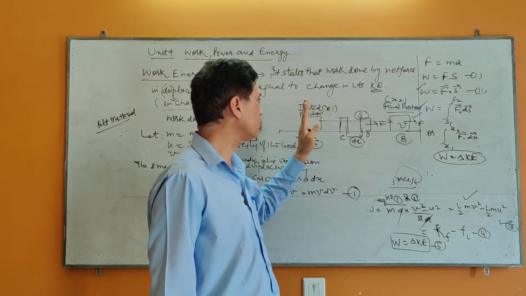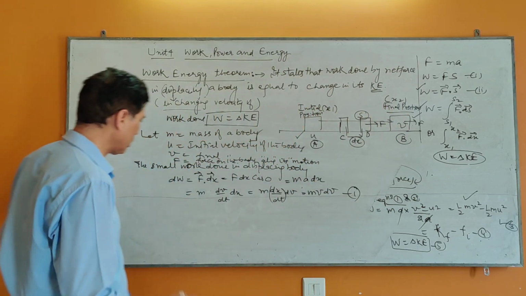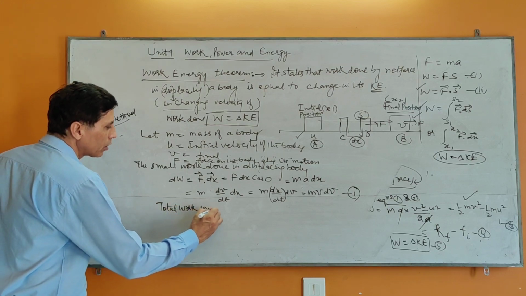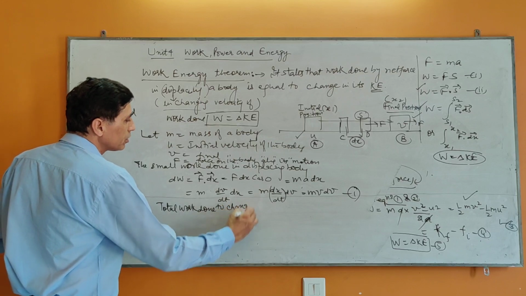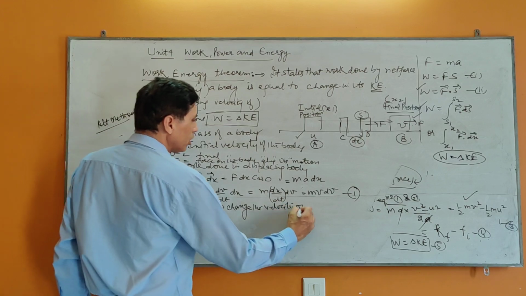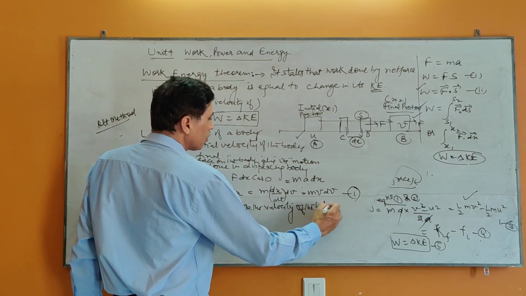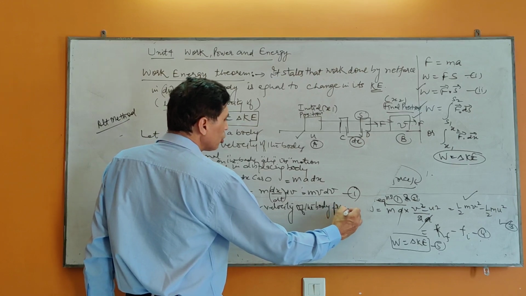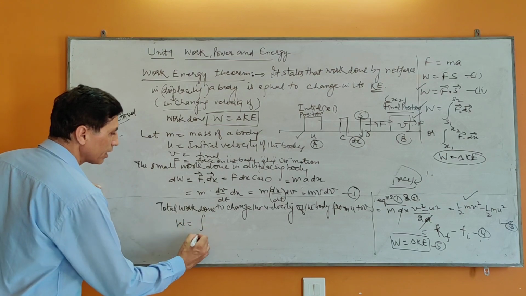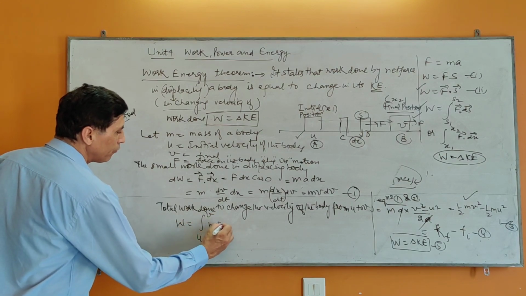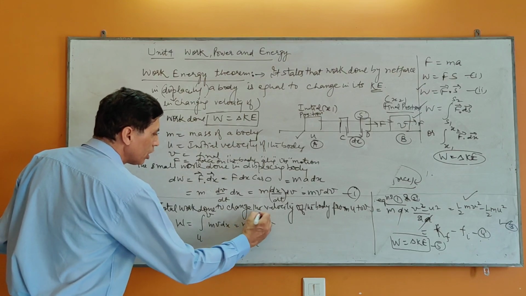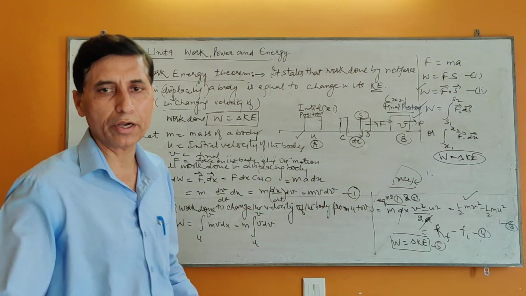What is the total work done to change the speed from u to v? Total work done, or net work done, to change the velocity of the body from u to v. How much work will have to be done to change from u to v? What method was told for this? Integration method. u to v, that is m v dv. I can take m outside, that is v dv, from u to v. And what is the integration of v dv? How to solve the integration of v dv?